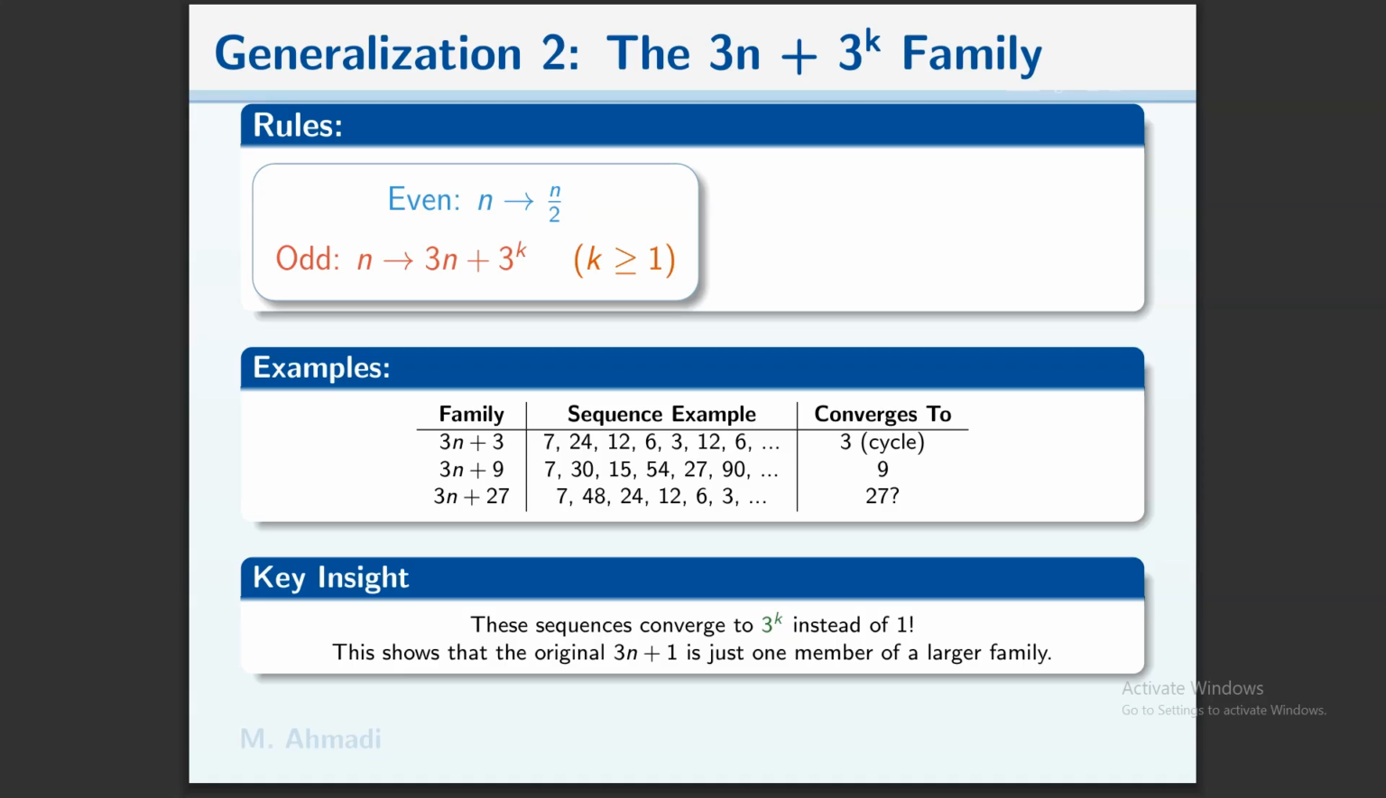3n+9, here is the sequence example, and it converges to 9. And 3n+27 generates a sequence example, and it converges to 27 or a later cycle. These sequences converge to 3 to the k instead of 1. This shows that the original 3n+1 is just one member of a larger family.